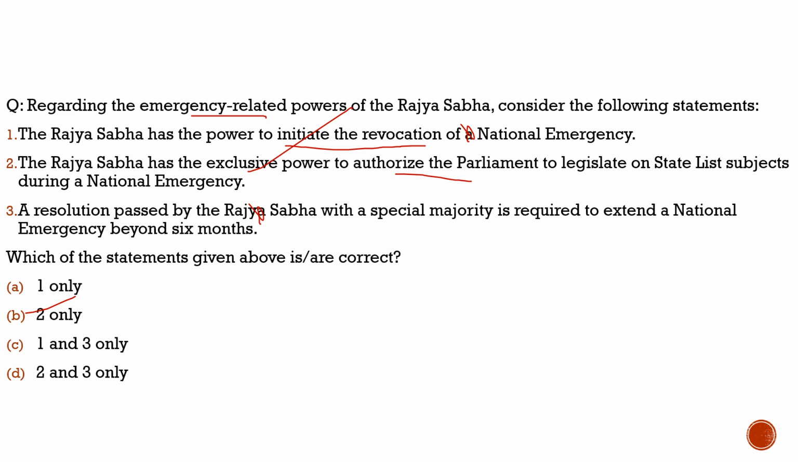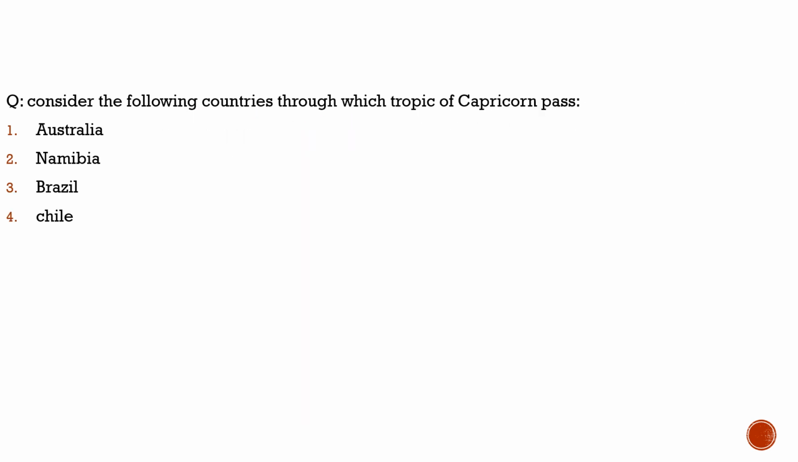Now let's move to the last part of our discussion, where we will solve a question from the previous year question book and see what question was asked. This question was asked in 2009 in World Geography. The question says: consider the following countries through which the Tropic of Capricorn passes. So what does it show?